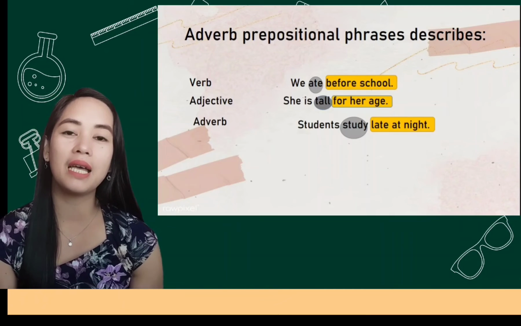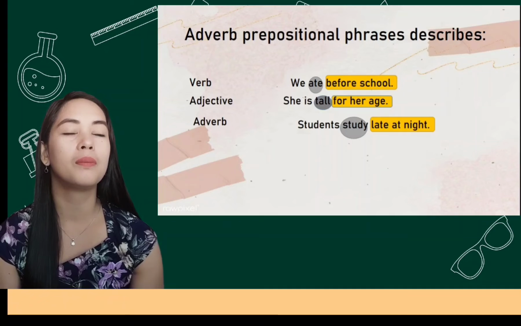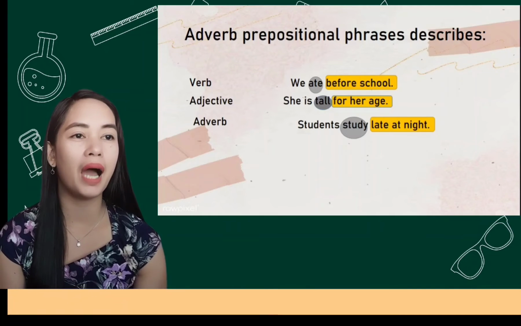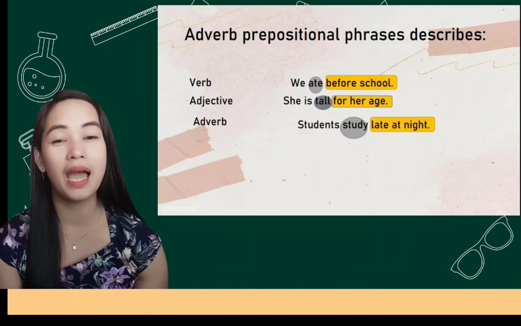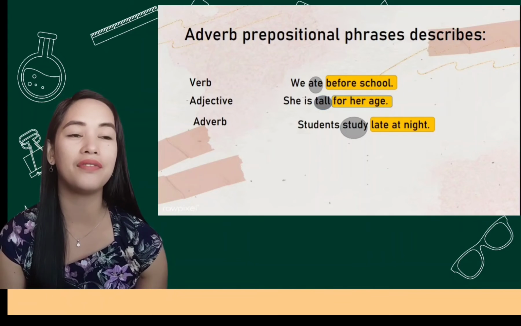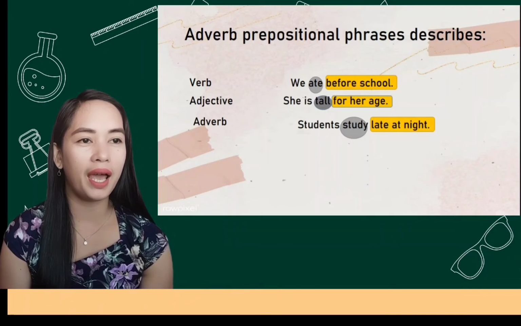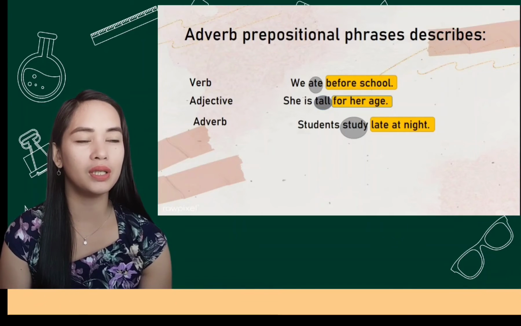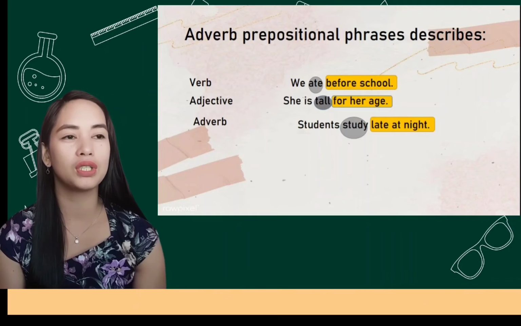Another type of prepositional phrase is the adverb or adverbial prepositional phrase. An adverbial prepositional phrase describes a verb, adjective, or adverb. We have here the example: we ate before school. What is our prepositional phrase here?